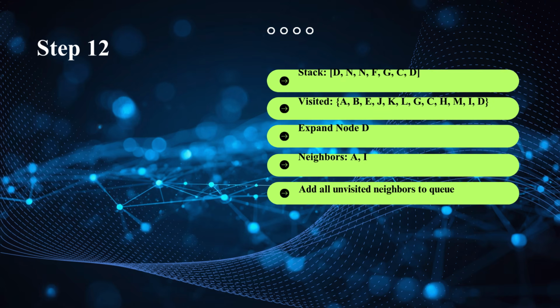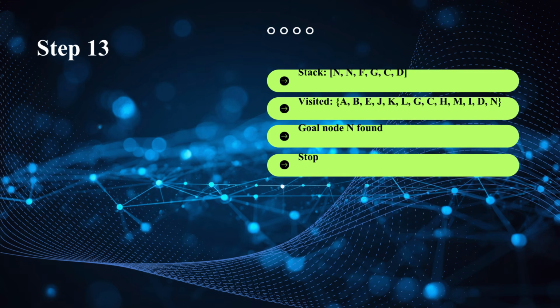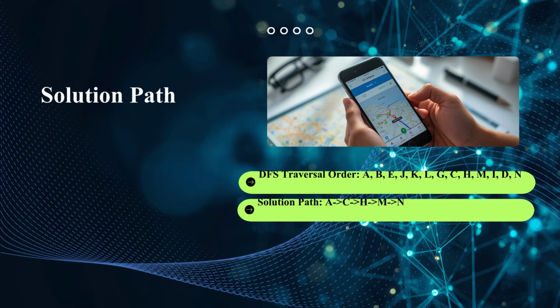At that point, the algorithm backtracks to the previous node and explores remaining unexplored branches. For example, in this step, the neighbors of the current node are both visited. In this case, the algorithm will backtrack to the node whose neighbor is N. Since N is the goal node, the algorithm terminates. The traversal order clearly demonstrates the last in first out behavior of the stack. This is the defining characteristic of DFS.